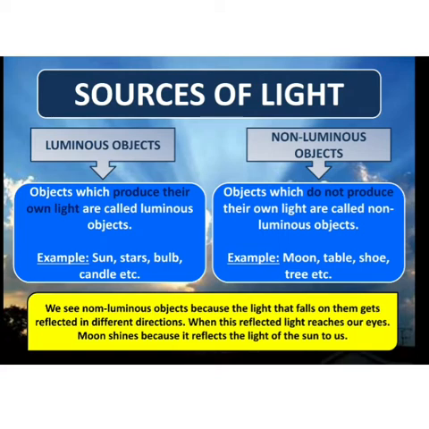And moon, we see moon also shining. How does that shine? Moon shines because it reflects the light of the sun. सन की लाइट मून पे जाती है, वहाँ से स्ट्राइक होके हमारे अर्थ पे आती है. And that is why we are able to see the moon. It does not have its own light.